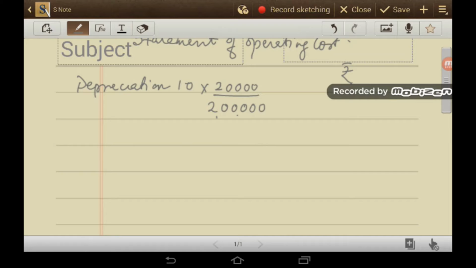So divided by 2 lakh, and per month one car is running 3000 kilometer. So this is kilometer, this is kilometer, this is rupees, and this is 10 number. So the amount will be 3000 per month. So this is cost per month.